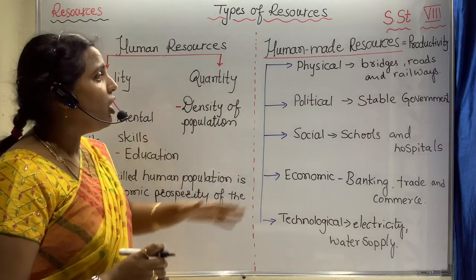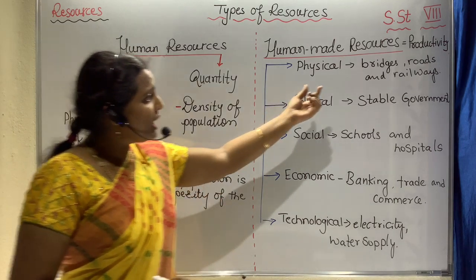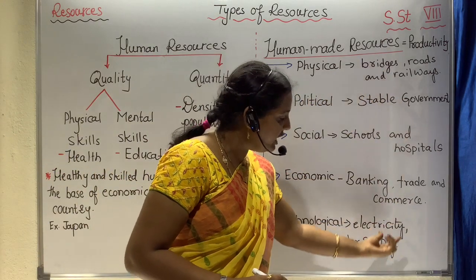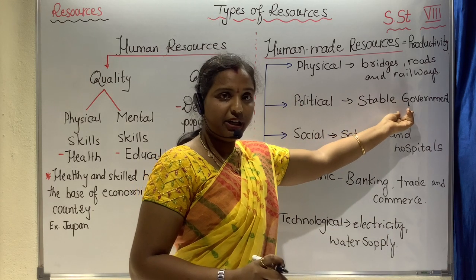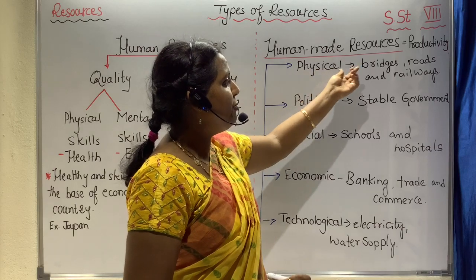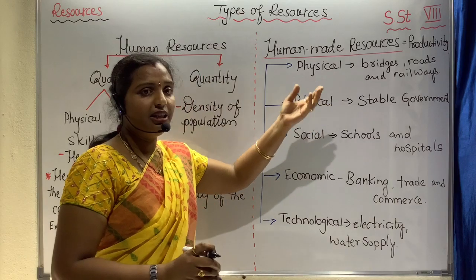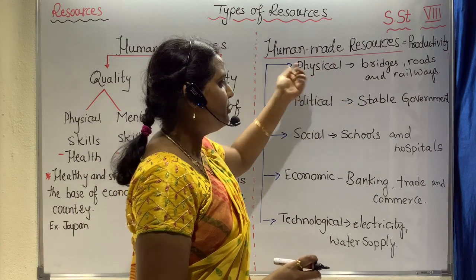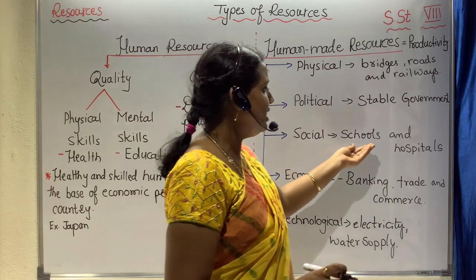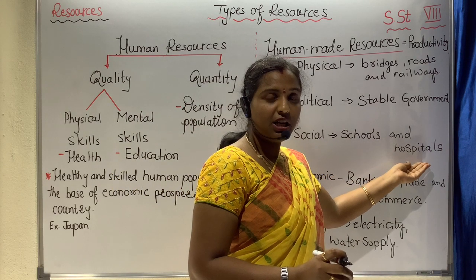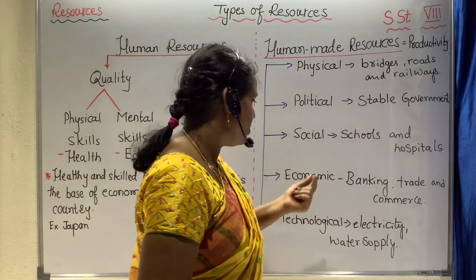So here all these are made by the human. You can see that, like we have elected the government, we have a stable government. As well as physical, we have made bridges, roads, railways, which you can see, the final product which is the physical appearance. Now the social in the society, as we see in schools, hospitals, community halls, gardens, parks, libraries, all those.